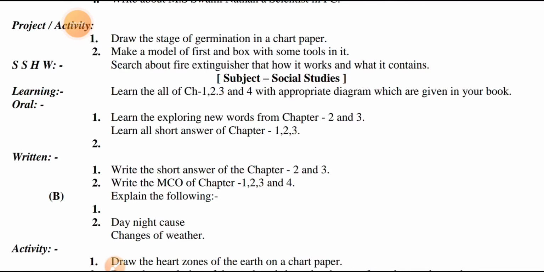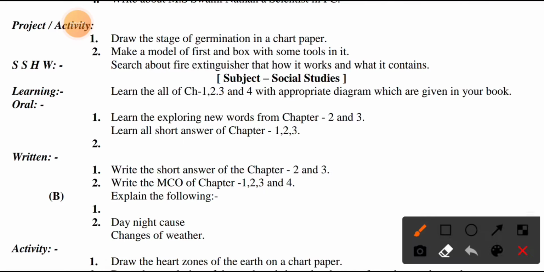Learn all chapters 1, 2, 3 and 4, with the appropriate diagrams which are given in your book. In all chapters you have to learn all exercises, and you also have to learn the diagrams shown.